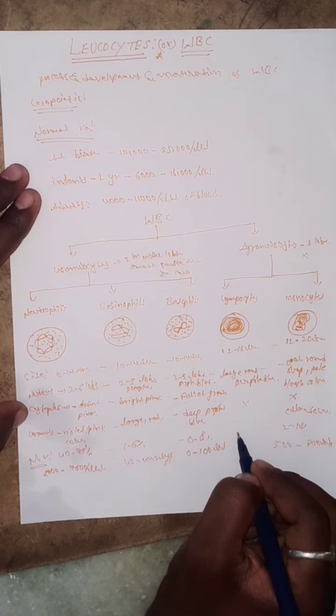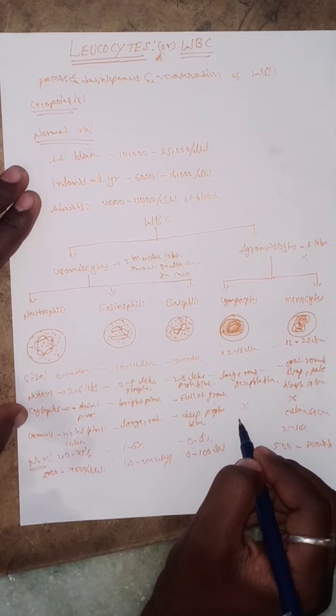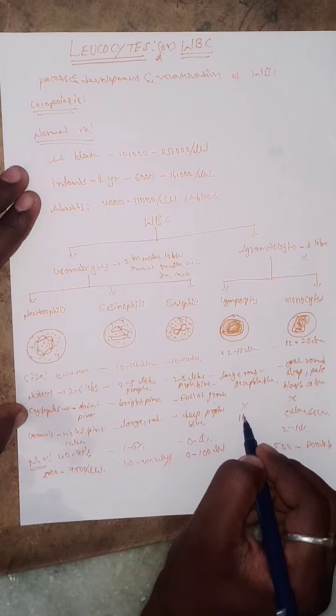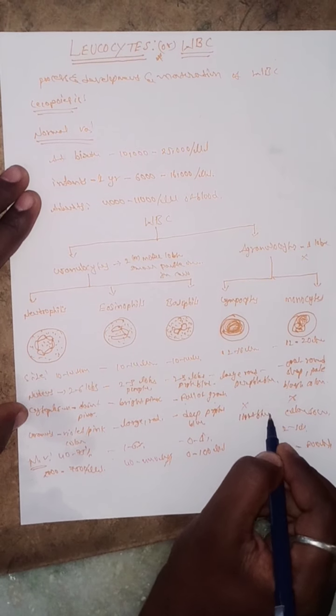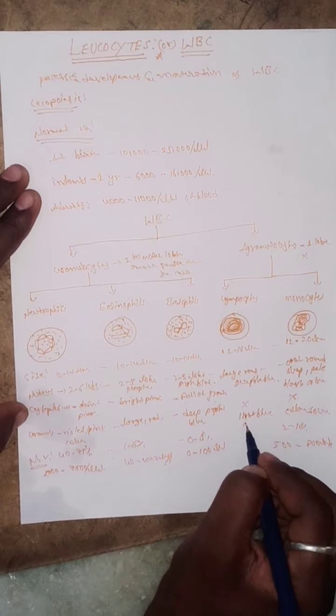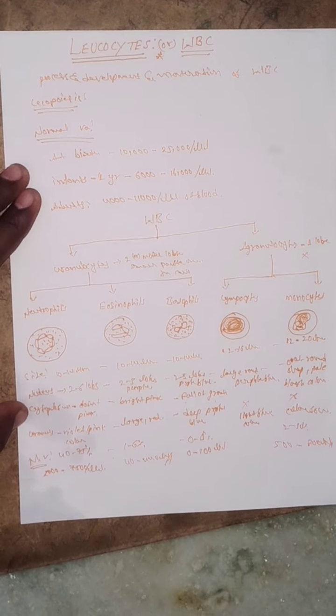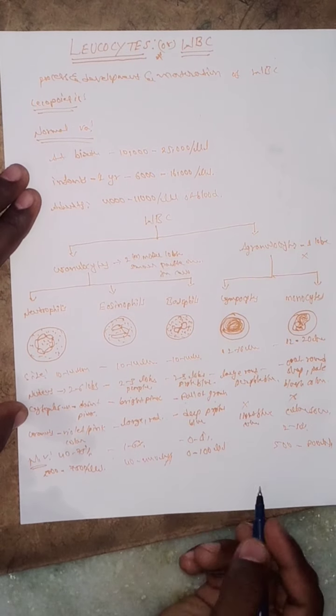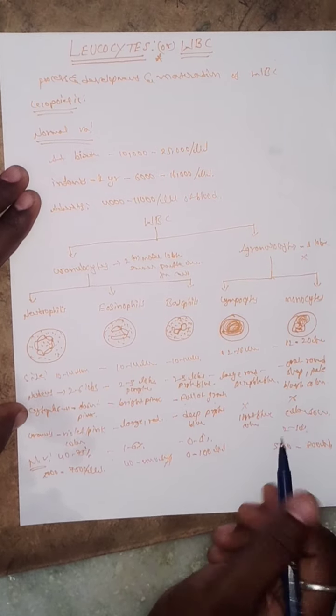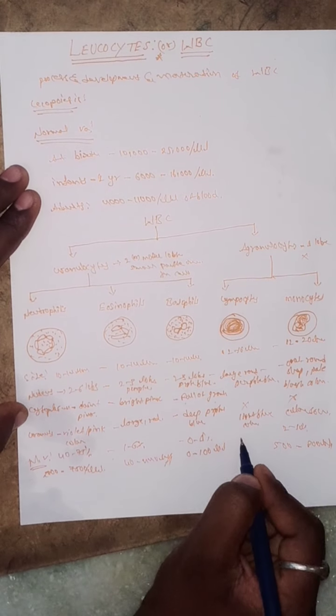Granules are absent. What are the normal values? The normal values are 20 to 40 percentage.